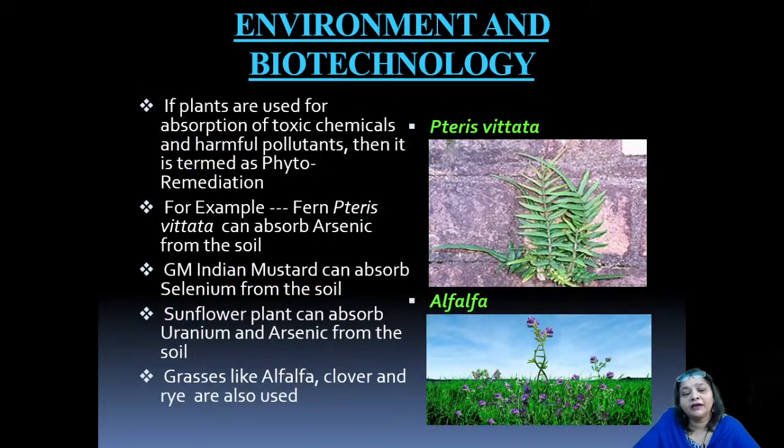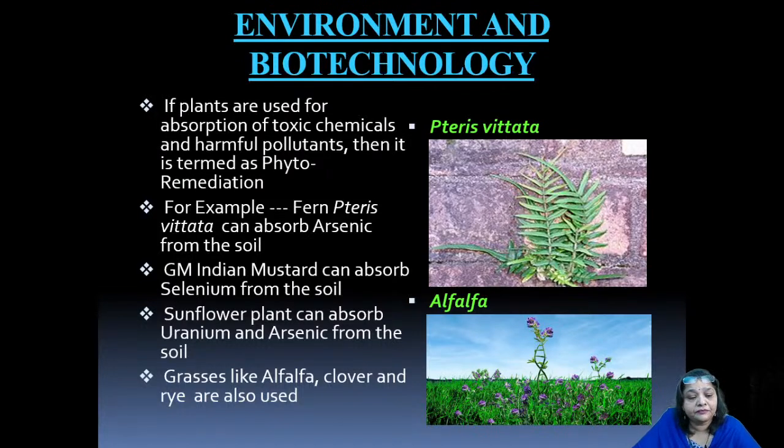Now, if plants are used for absorption of toxic chemicals and harmful pollutants, then that remediation is termed phytoremediation. Phyto refers to plants, so plants act as a remedy towards cleaning the toxic chemicals. For example, the fern Pteris vittata can absorb arsenic from the soil. Not only that, genetically modified Indian mustard can absorb selenium from the soil, which is a heavy metal.